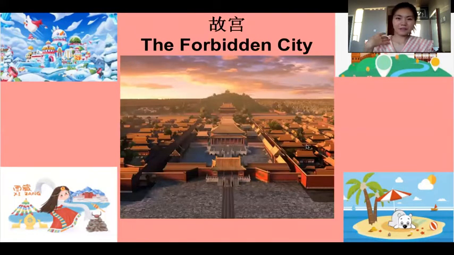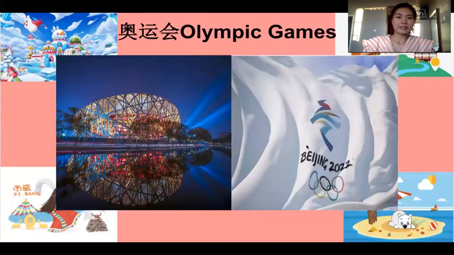And then we have Gugong, the Forbidden City. Well, maybe this is your impression of China, since this represents traditional Chinese culture. It's a palace, apparently it's a palace. And the architecture is amazing, it's beautiful, and it contains a lot of culture, history. All right, next we look at the Olympic Games, 奥运会.